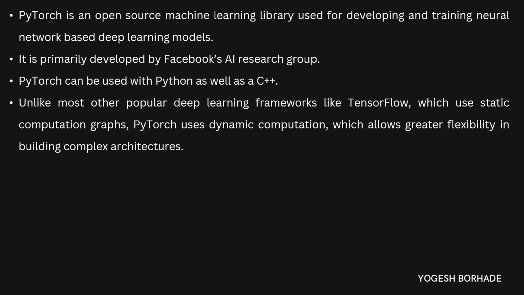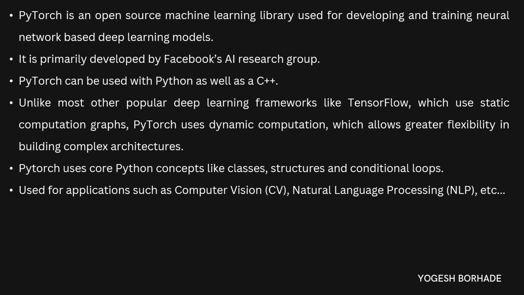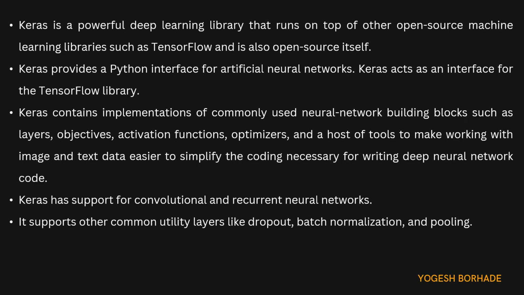So here you can remember that PyTorch uses dynamic computations. Then it uses Python core concepts like classes, structures, and conditional loops, and thus it is easier to understand. PyTorch is easier to understand because it just uses the Python basic concepts like classes, structures, and loops. Then the applications, or the fields in which it is used. So it is used in computer vision, natural language processing, that is NLP, and many more. Okay, so these are the four libraries that we have to learn in this assignment.